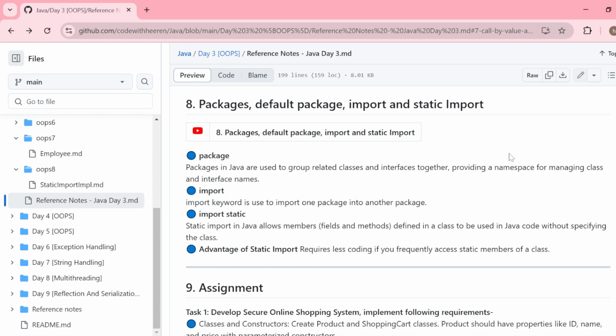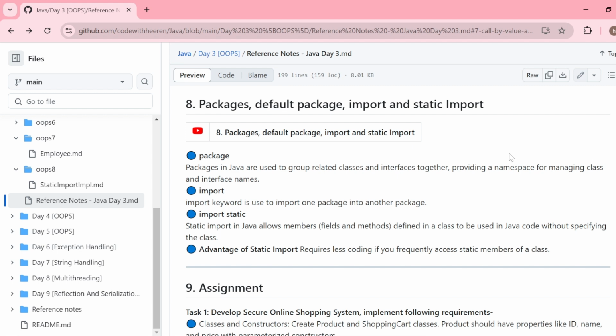Another interesting thing about packages is that when you use a package statement as the first statement in a Java program and run the program, the Windows operating system creates a folder with the same name as its package name, and then puts that class file or Java file inside it. Why is this happening? Because Windows treats that package as a folder, and that's why it is creating the folder for you.